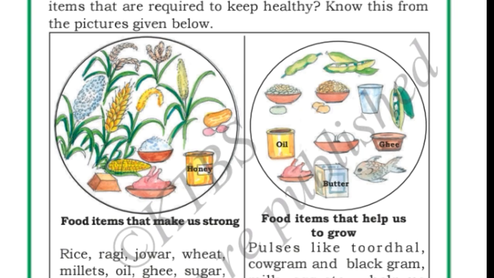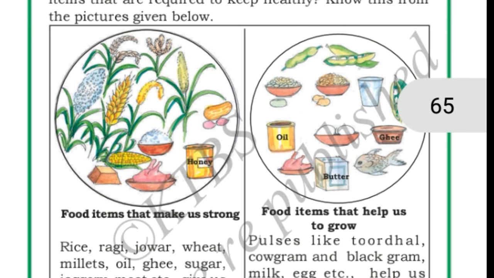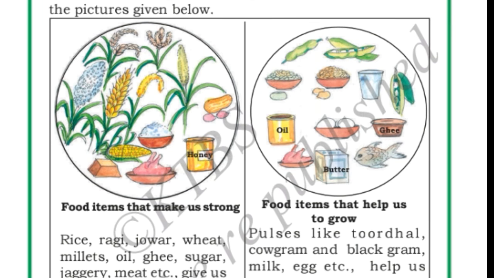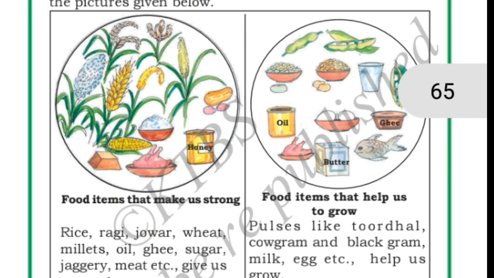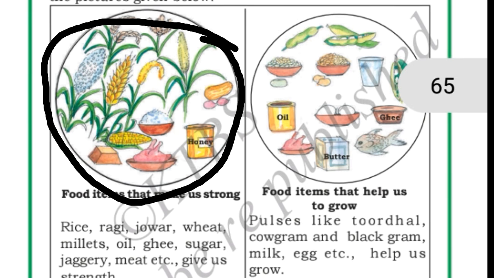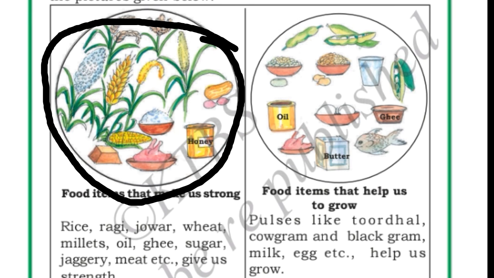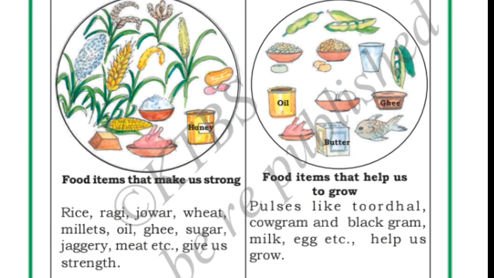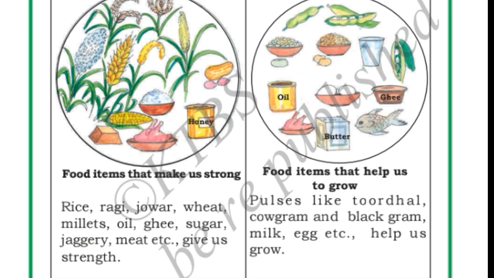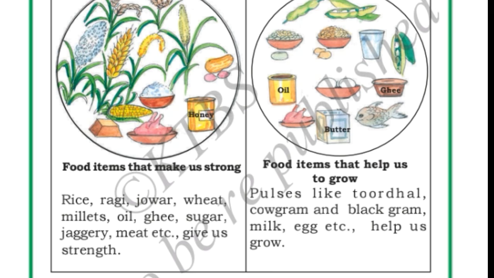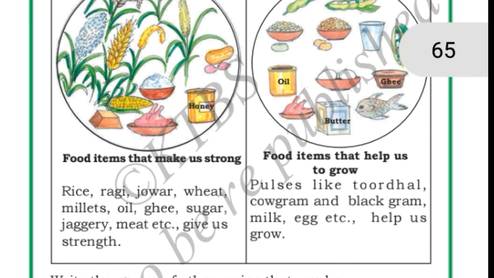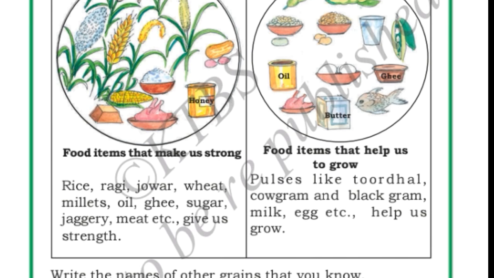Okay, now let us study which are the food items that make us strong, which are the food items that help us to grow, and which are the food items required to keep us healthy. Now see here in this picture, what can you observe? Here you can observe some of the food items. These are all the food items that make us strong. Here you can see rice, ragi, jowar, wheat, millets, oil, ghee, sugar, jaggery, meat, etc. All these are the food items which give us strength.